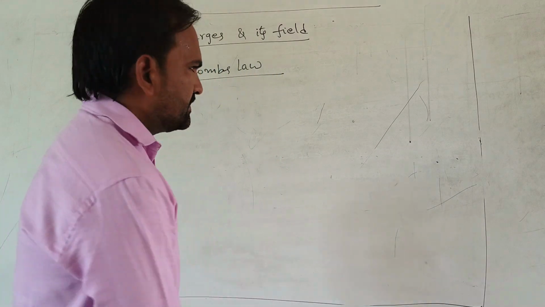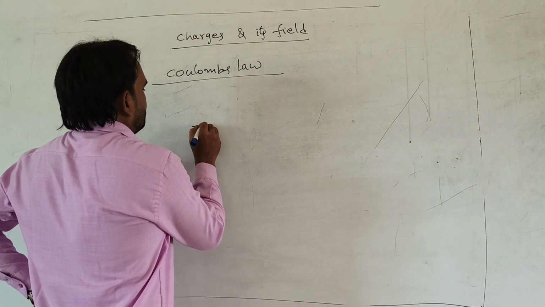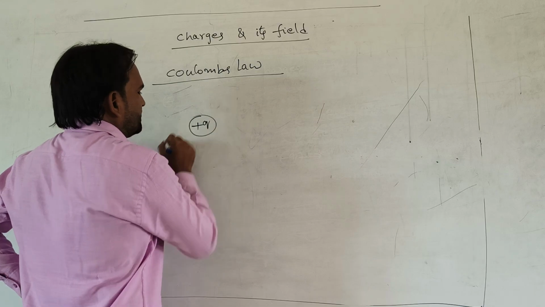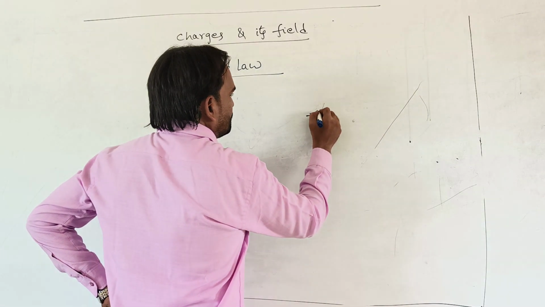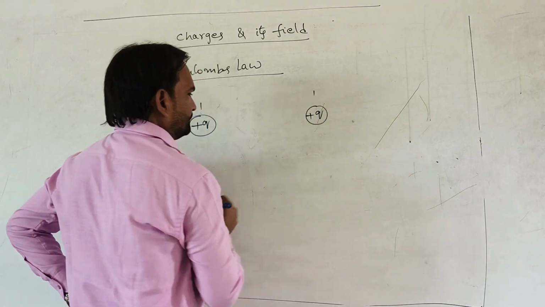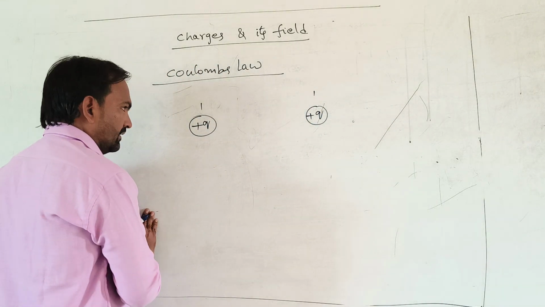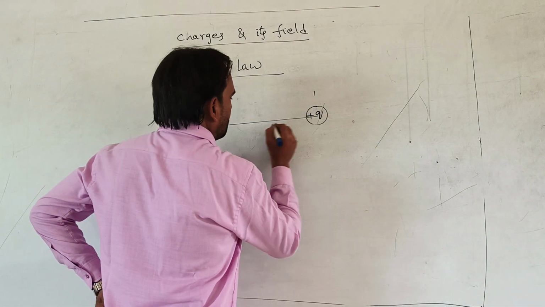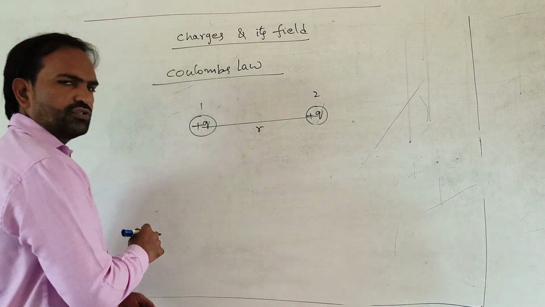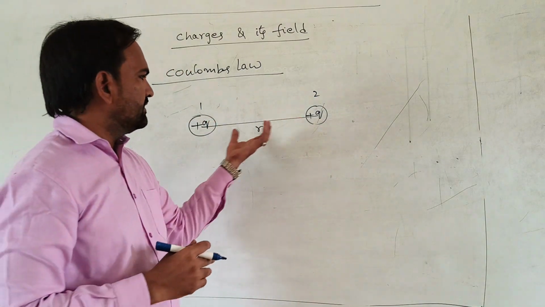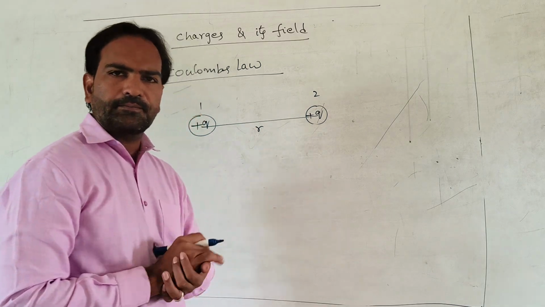For the interaction of forces, for example, take two positive charges, two like charges. The distance between the two charges is r.